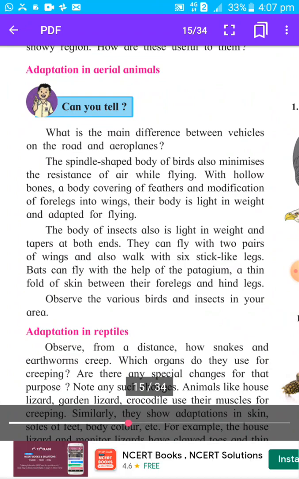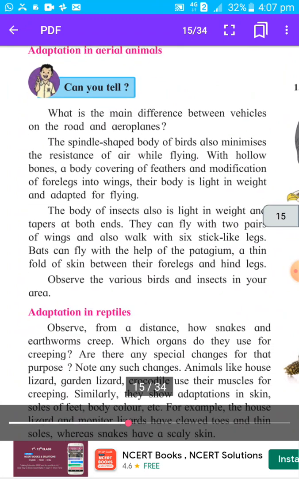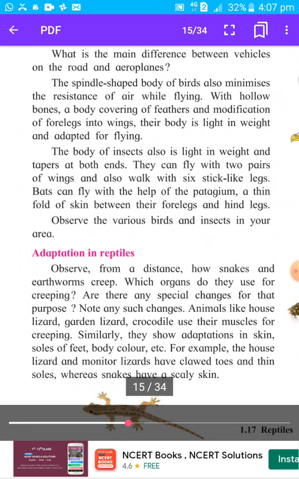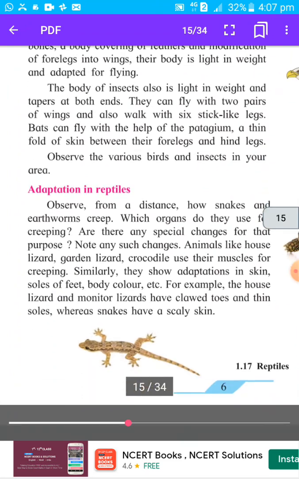And fifth one, body is lightweight. Okay, so these are the adaptations in birds. And in insects, same adaptations are there. First one, lightweight. Second one, body tapers at both ends. Third one, fly with two pairs of wings, and also walk with six legs. Okay, so likewise you have to write in the exam.